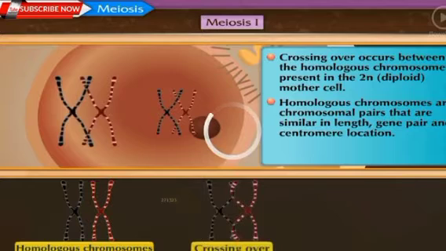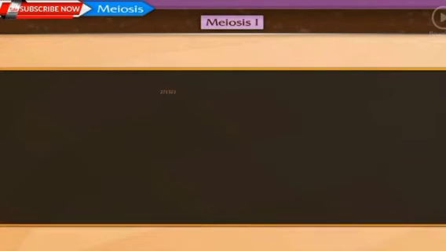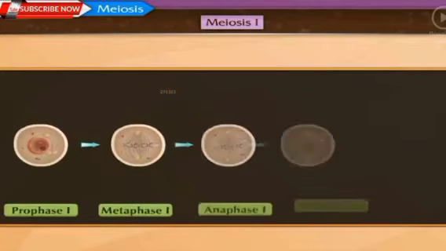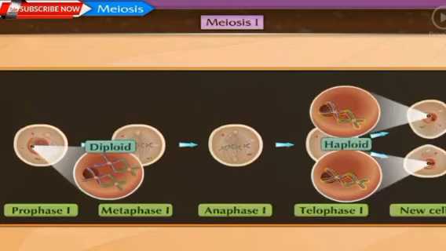Thereafter, these chromosomes divide into two groups, and finally two haploid daughter cells are formed. Each has n number of chromosomes, which means each cell possesses only one copy of the chromosomal pair.